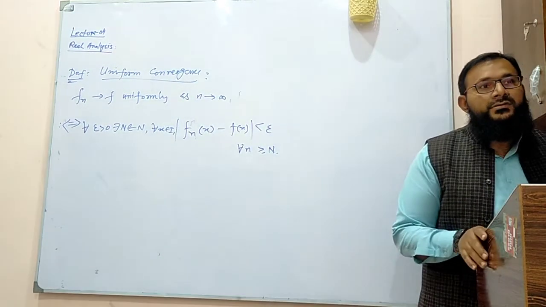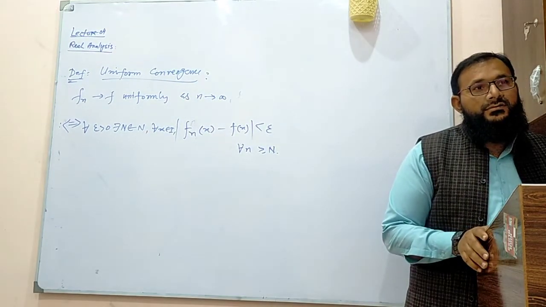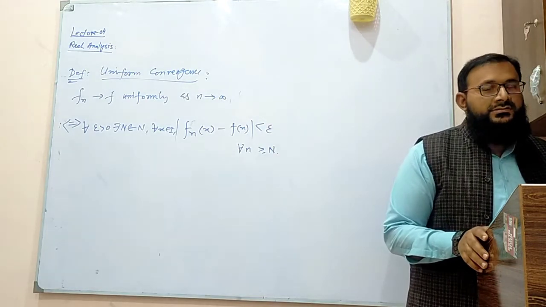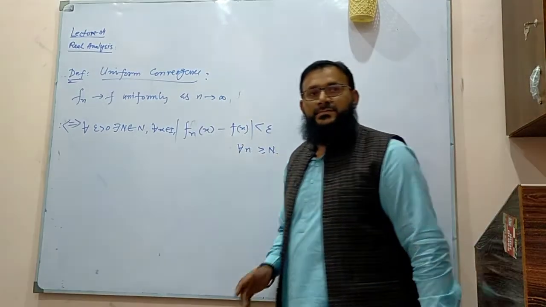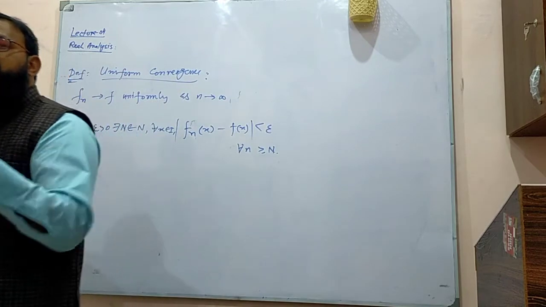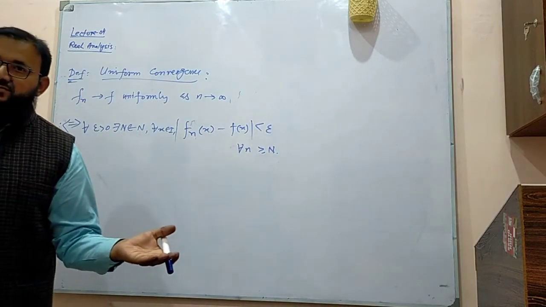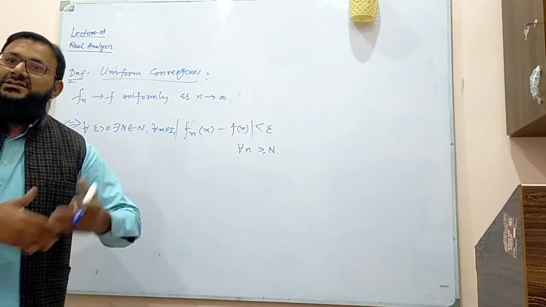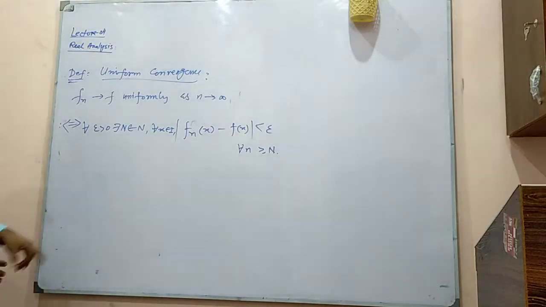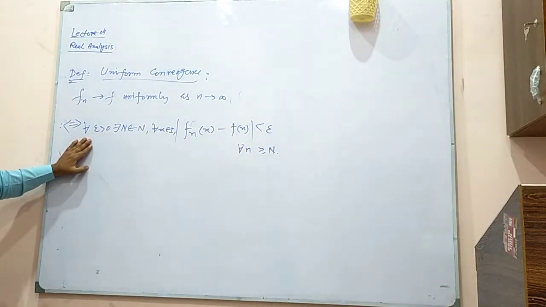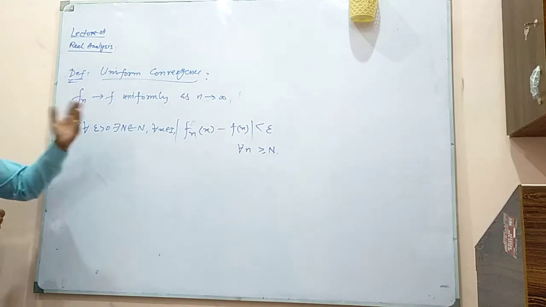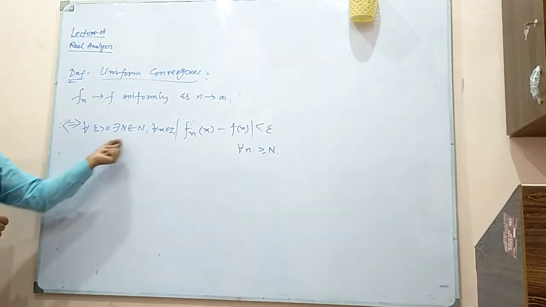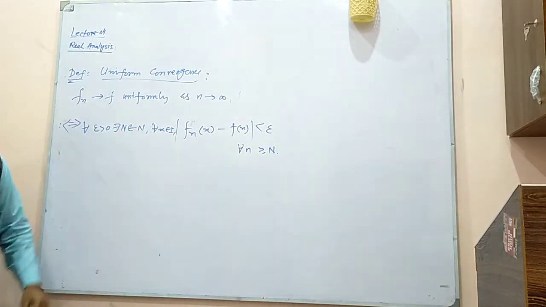What's the difference? Choose the x. You choose different x, the epsilon can be different. You choose x something else, epsilon is going to be something else. But here you are choosing a fixed epsilon, then this epsilon must work for all x. If it does not work for some chosen x, we say that okay, this is not uniform convergence.